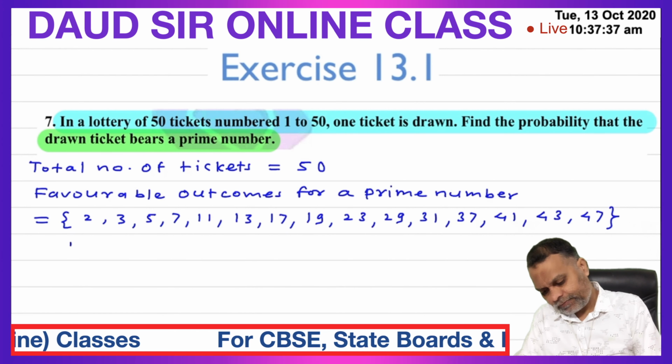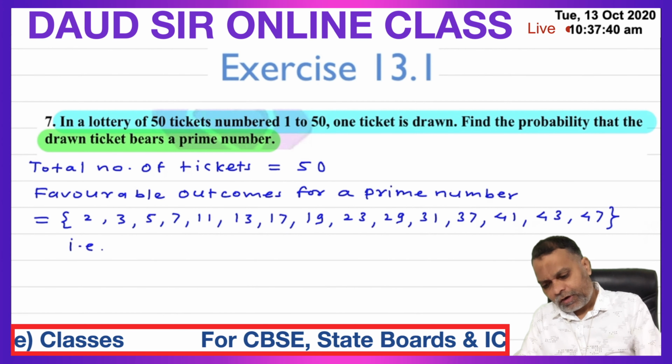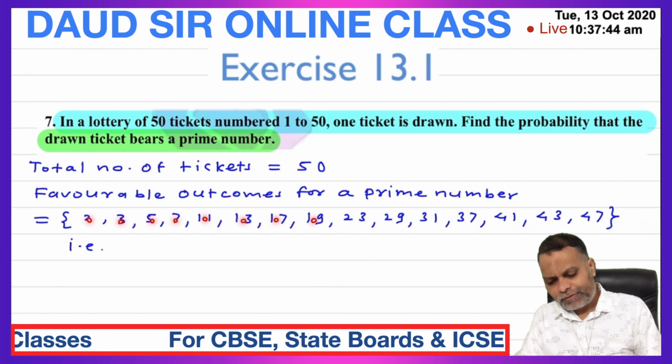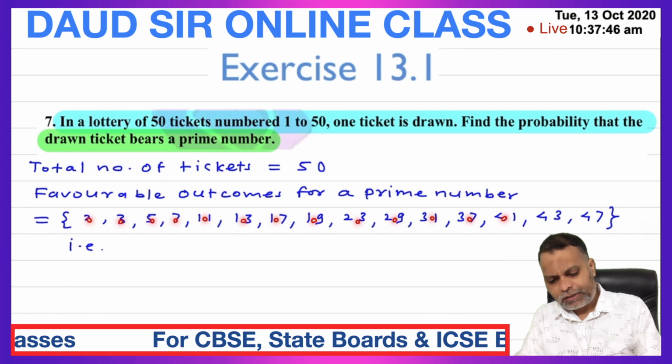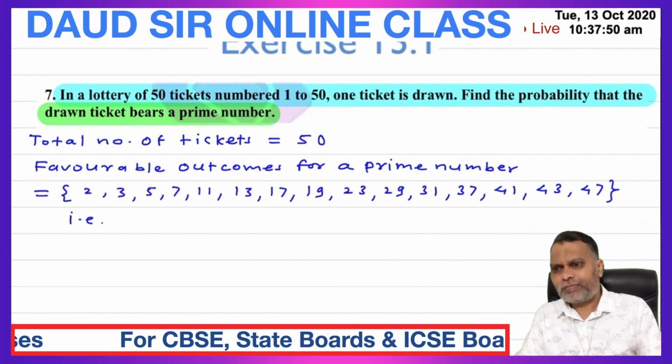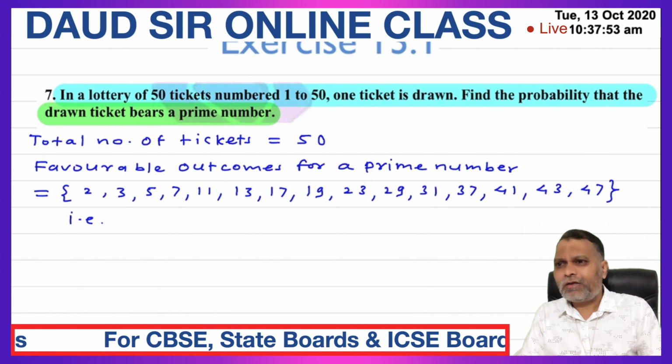That is how many? 1, 2, 3, 4, 5, 6, 7, 8, 9, 10, 11, 12, 13, 14, 15. So 15 tickets have a prime number printed.